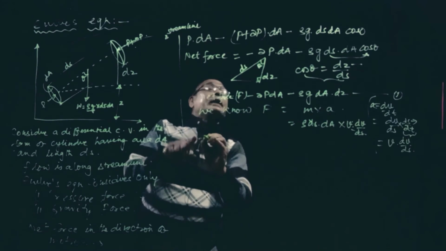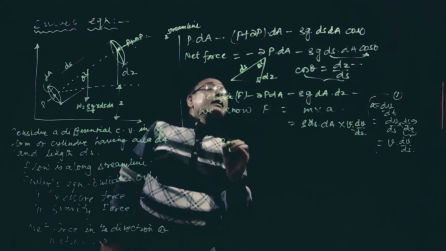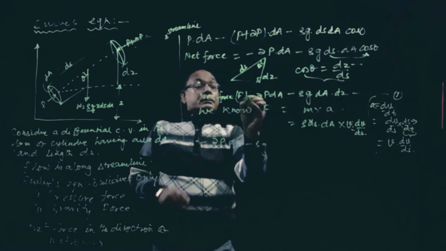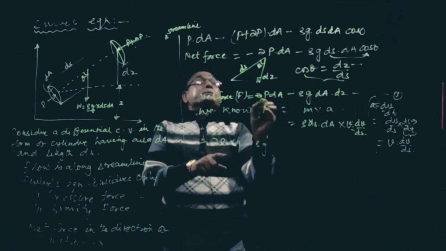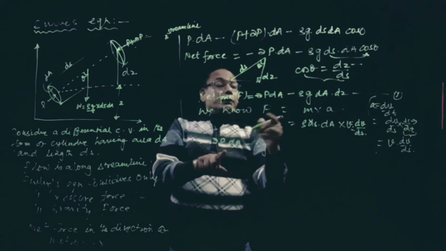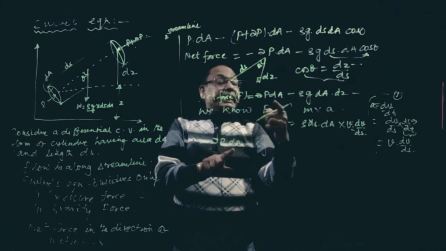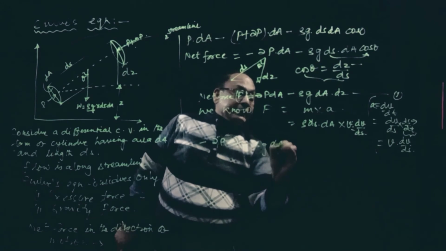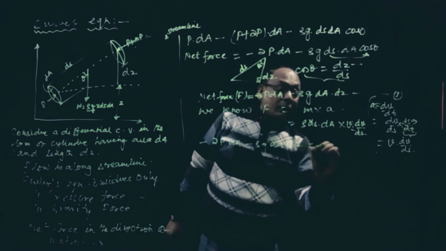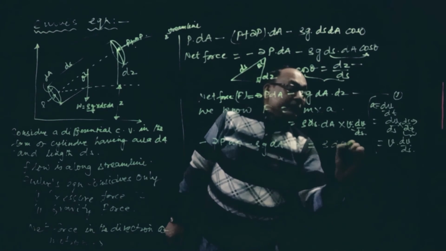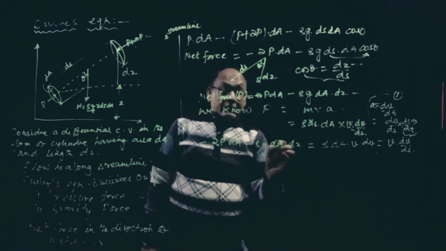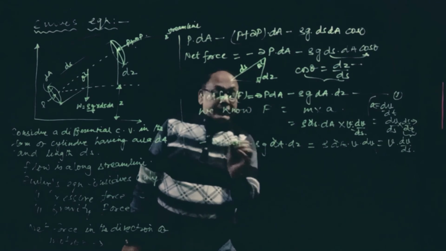And we know F is equal to mass into acceleration. So the net force is minus dP dA minus rho g dA dz, and this will be equal to rho dA into V into dV. Now dA is everywhere, so dA can be cancelled out.